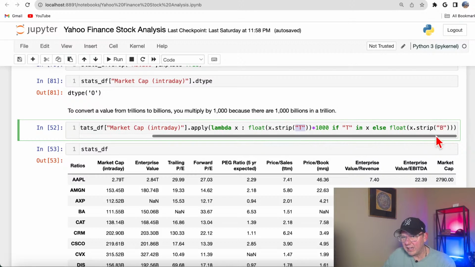If a number is already in billions, I just want to get rid of the "billion" and convert it to float. So there's no need to multiply it here.